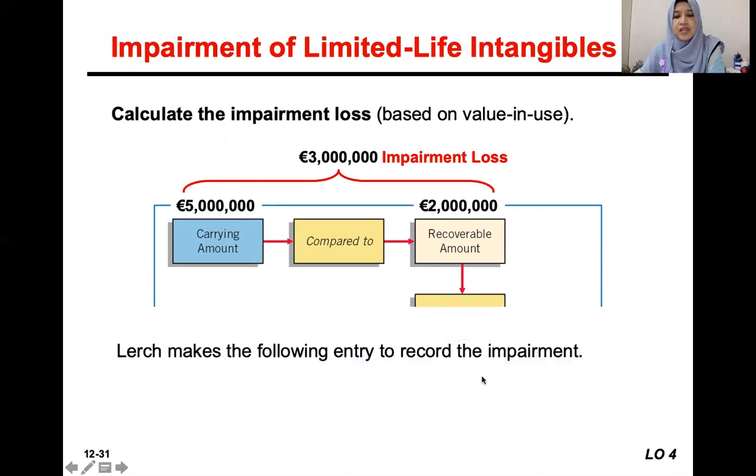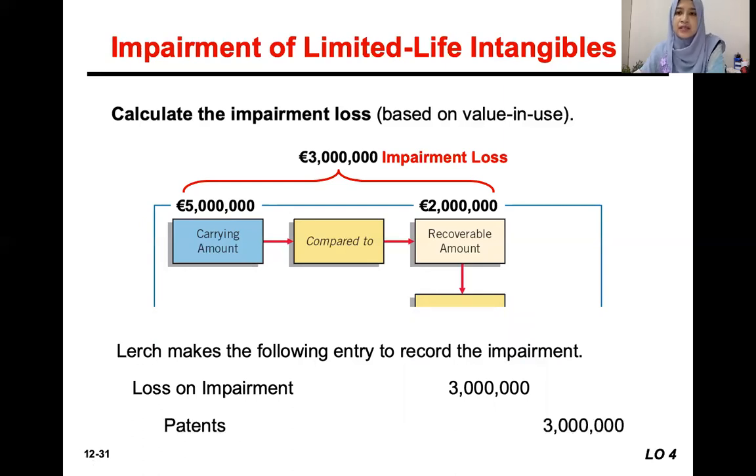So how do we record the impairment in this case? We would record loss on impairment, the difference between 5 million and 2 million, which is 3 million. And we will credit patents. We will reduce the value of that asset, which was originally 5 million. We want to make it 2 million. That's why we credit 3 million.